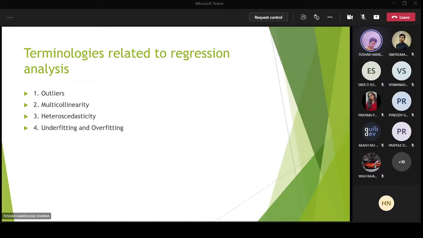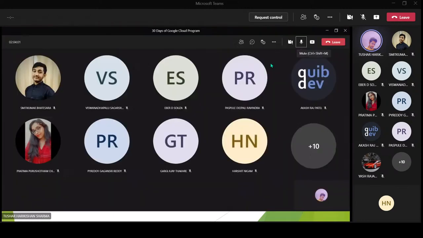Right? Okay. So is this clear? Are outliers clear? Yes.